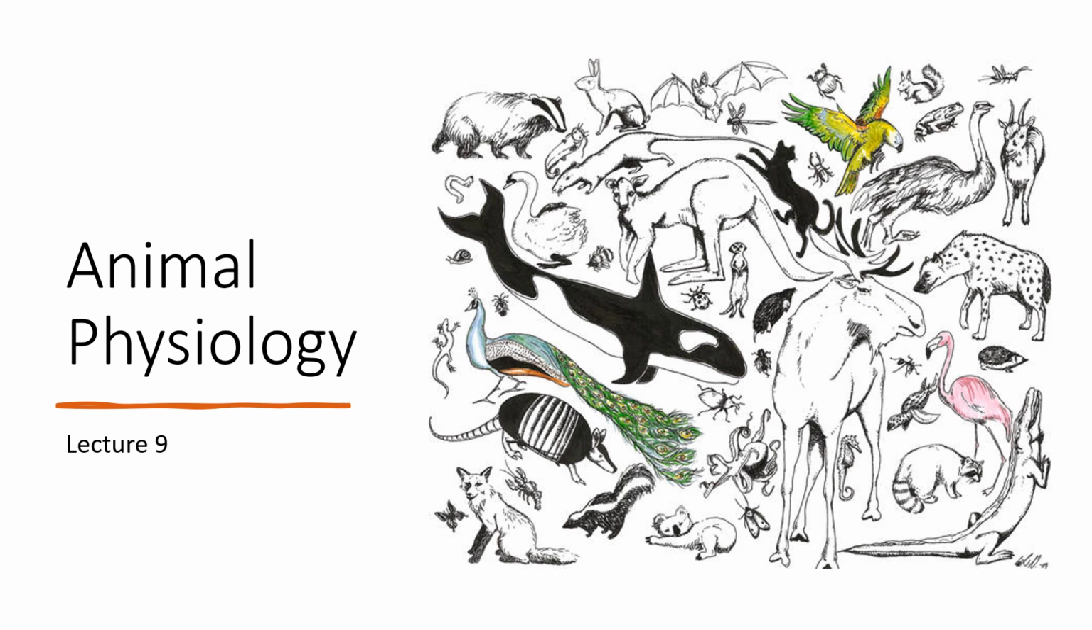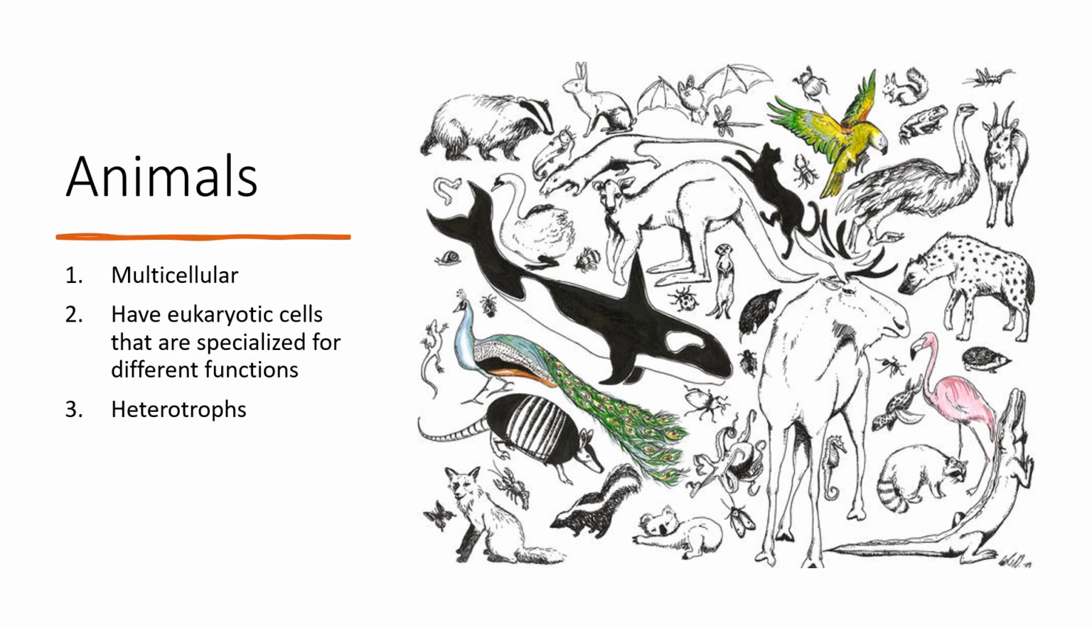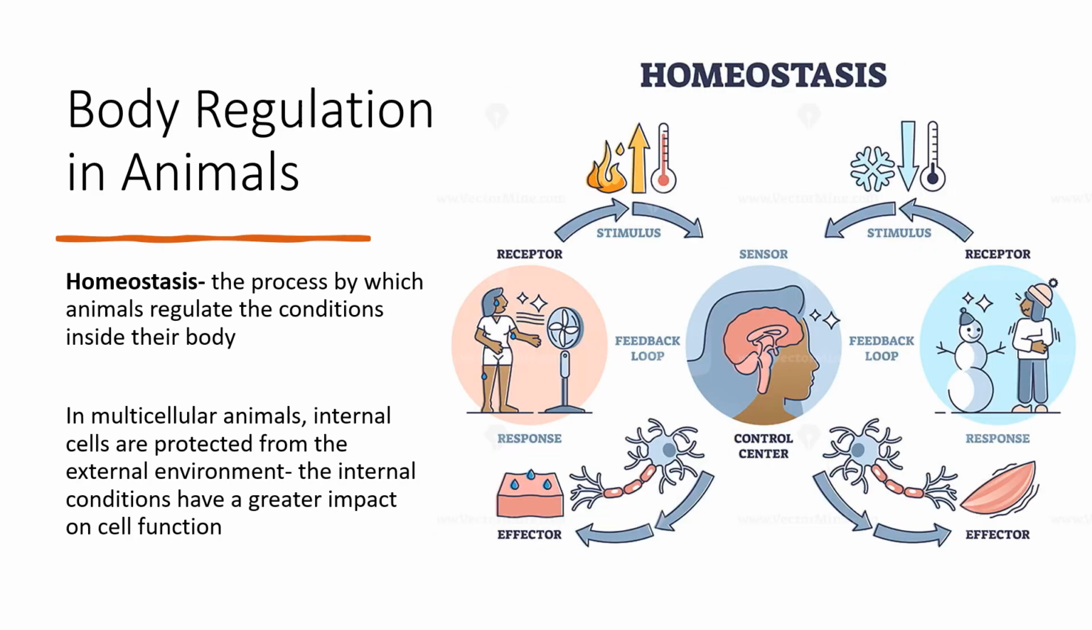Now we're starting the last kingdom of life, the animals. Animals have evolved into many different forms, and there are not many characteristics that they all share. However, there are some basic characteristics of all animals. They are all multicellular with eukaryotic cells. Also, they are all heterotrophs, so they need to consume food to get their energy.